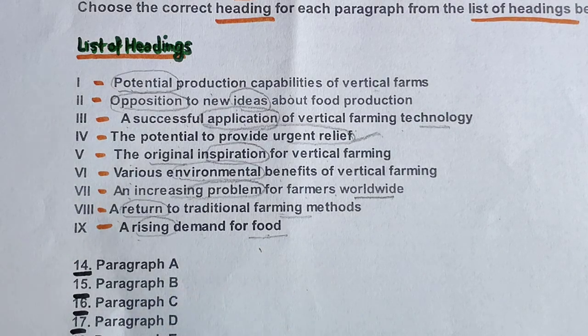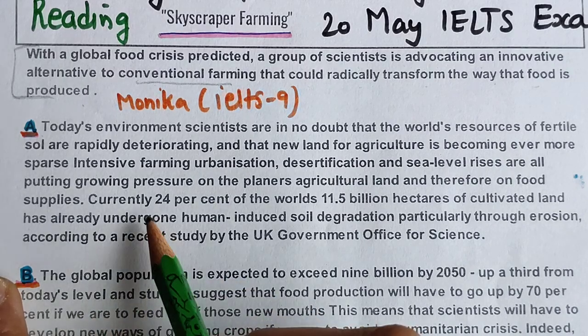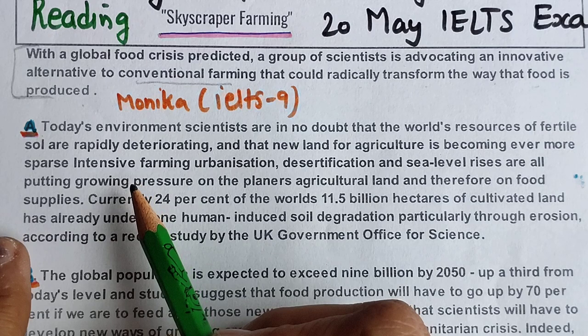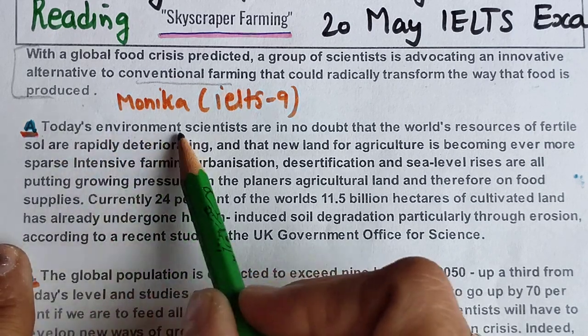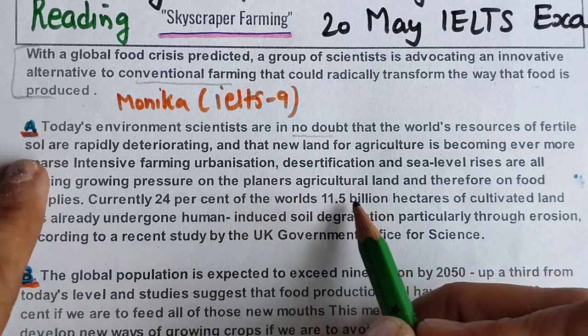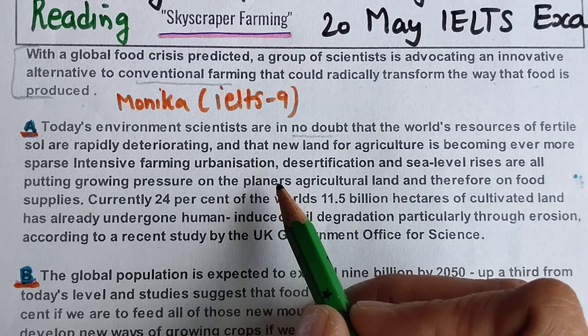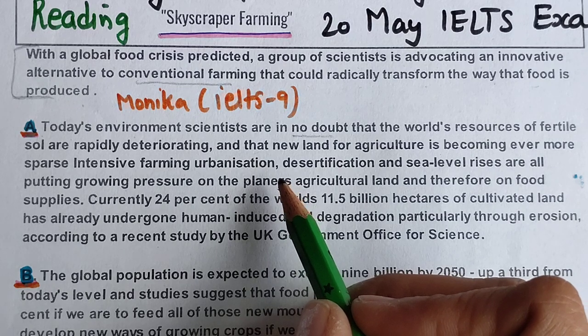Now I will go to paragraph A. You can read it, I am showing you the whole paragraph. Today's environment scientists are in no doubt. I will not try to read the full first sentence. I will read and then go to the headings.